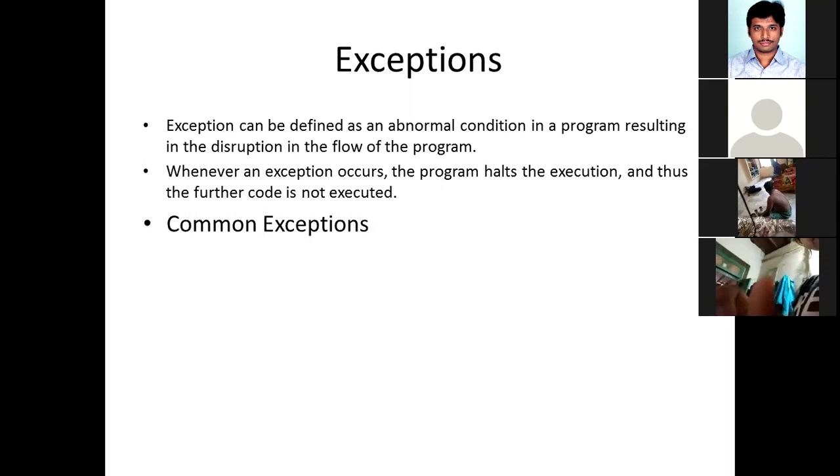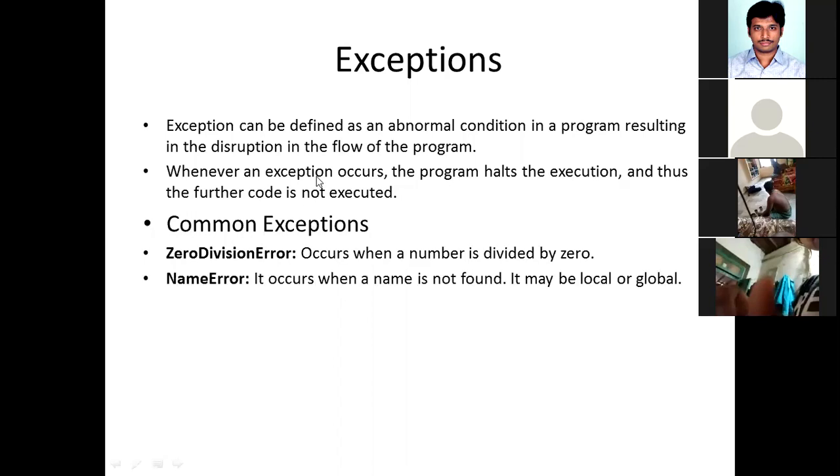Now, I'll list the different types of common exceptions. One such exception is the zero division error. Previously, I showed you that if you divide any number by 0, you will get this exception. That is called a zero division exception. Another exception is called a name error.